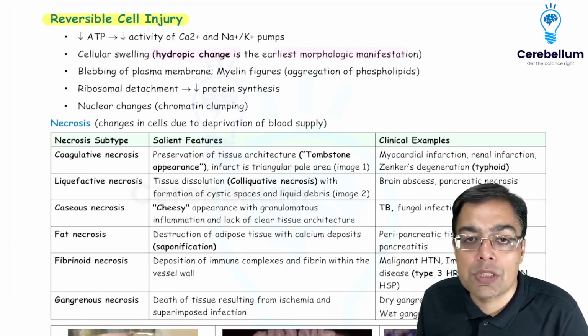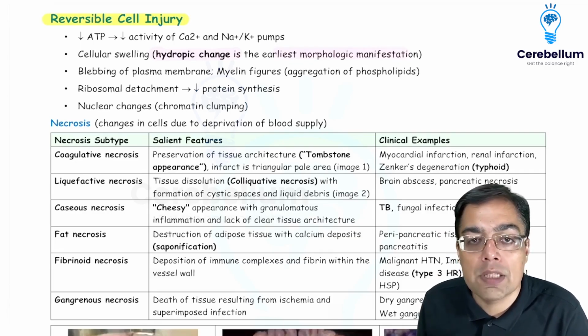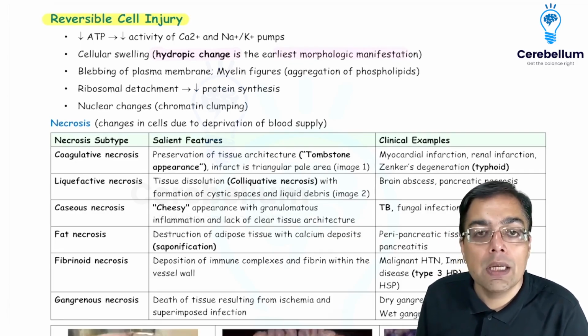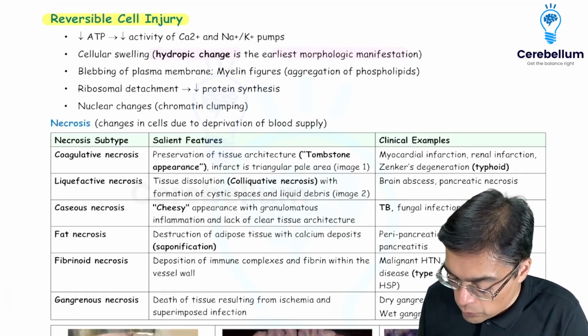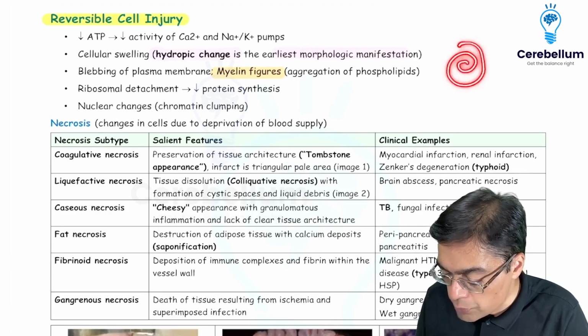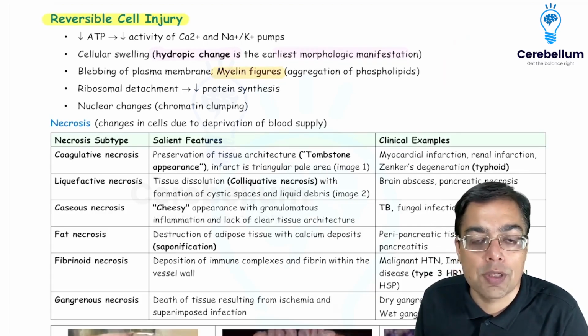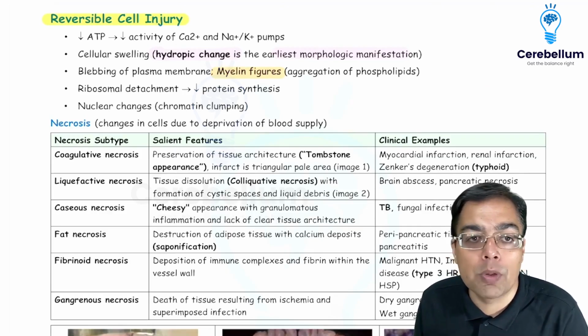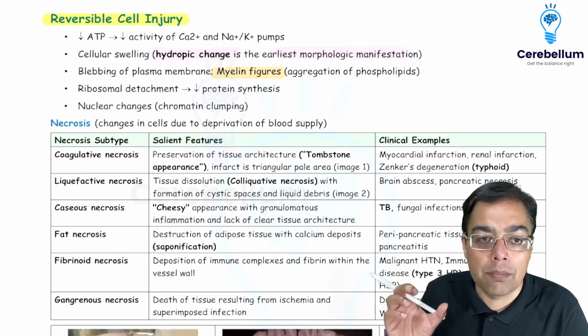We could have blebbing of the plasma membranes. We could have intracellular aggregation of phospholipids in a fashion given the name of myelin figures. So myelin figures are just like those spirals that we talked about in the main video section as well. There is a decrease in protein synthesis because of ribosomal detachment, and the chromatin is going to get clumped.